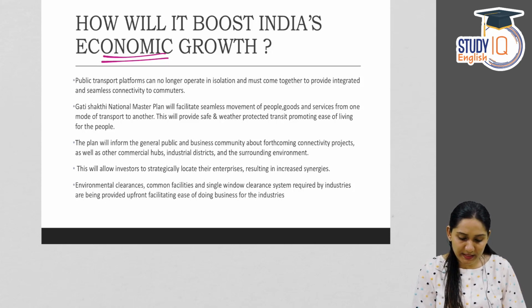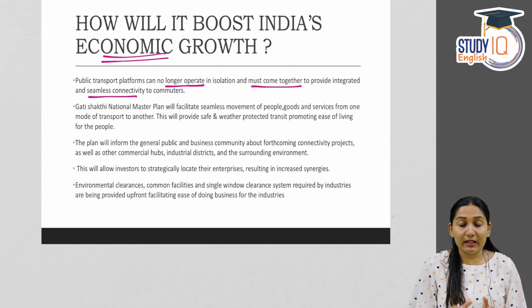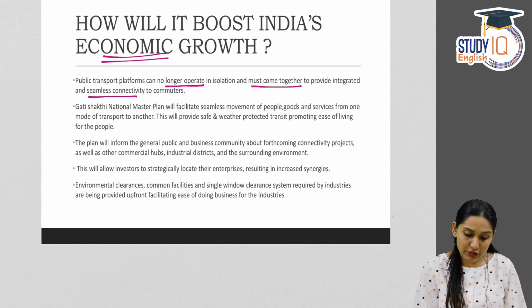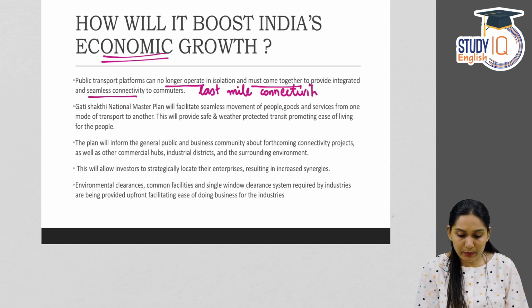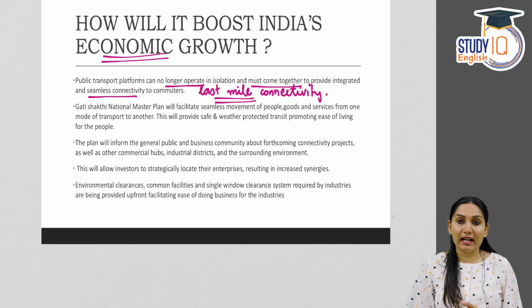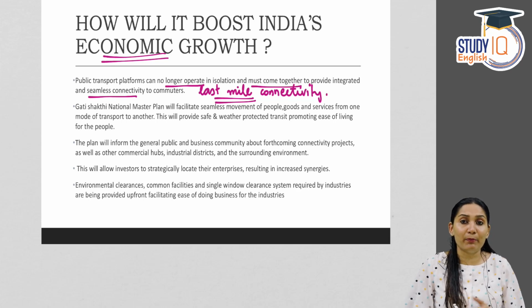Public transport platforms can no longer operate in isolation and must come together to provide integrated and seamless connectivity to the commuters. That is, the country or the government is aiming at last mile connectivity, and this scheme can ensure last mile connectivity. Now, to give an example of a last mile connectivity issue, take the case of Delhi Metro. Delhi Metro has obviously helped the Delhi population, the urban population of Delhi, to commute easily and faster.